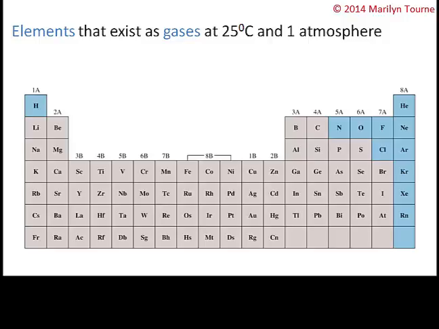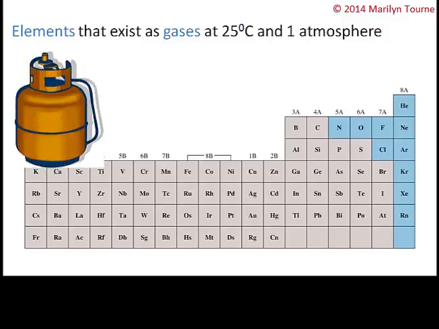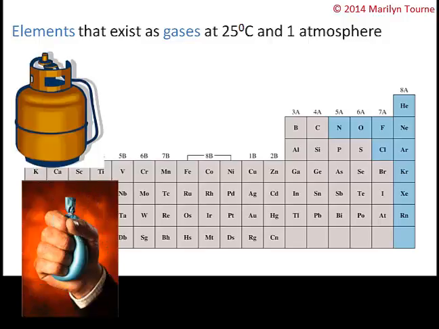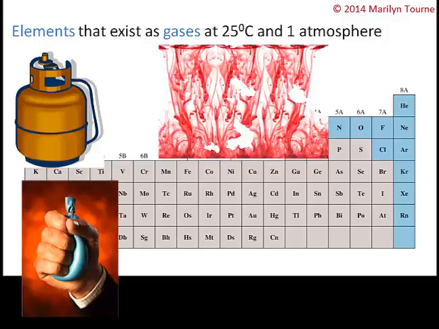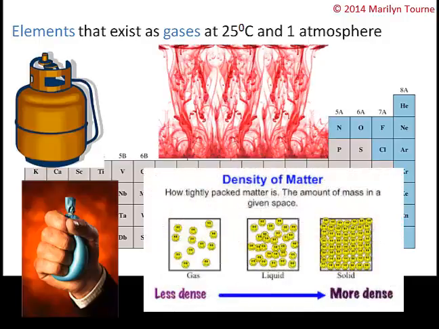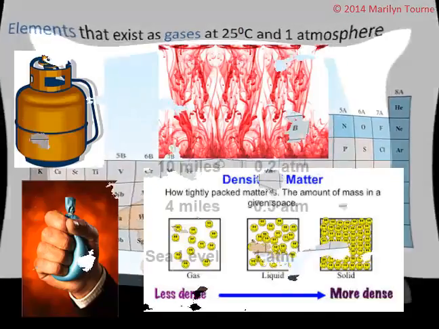You need to be able to describe the general properties of a gas. For example, gases assume the volume and shape of their containers. They are the most compressible state of matter, so you can squeeze them much more than you can squeeze a solid. Gases will mix evenly and completely when they're confined to the same container. They don't separate themselves sort of like oil and water would do. Gases mix evenly, and gases have much lower densities than liquids and solids.